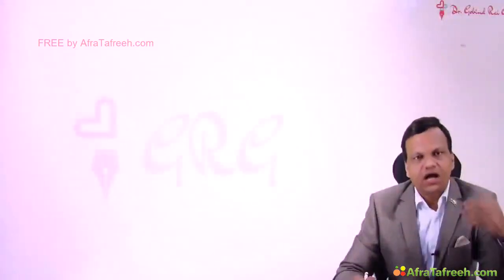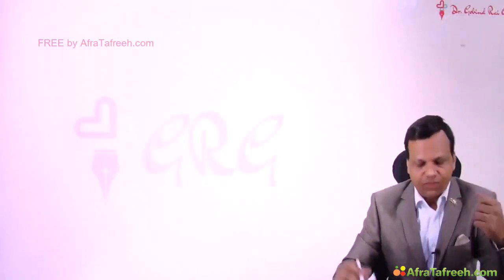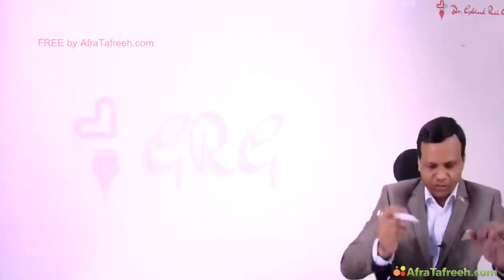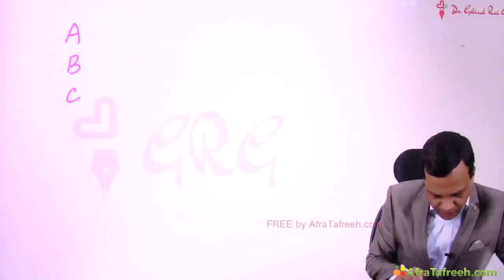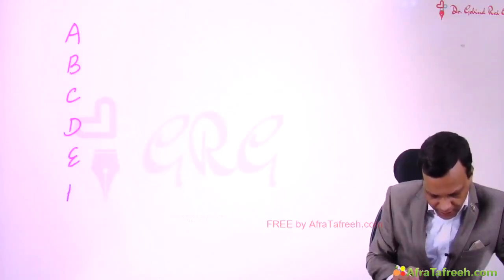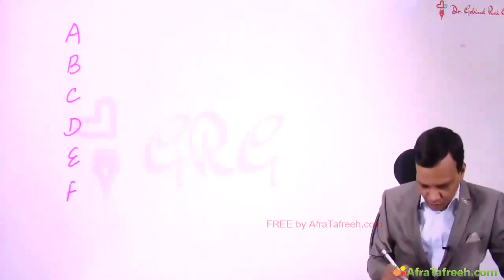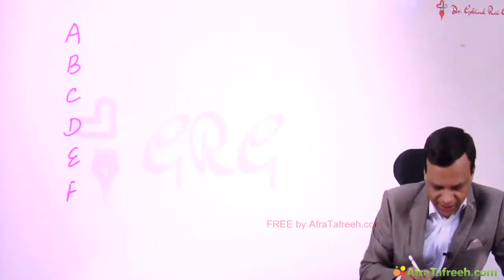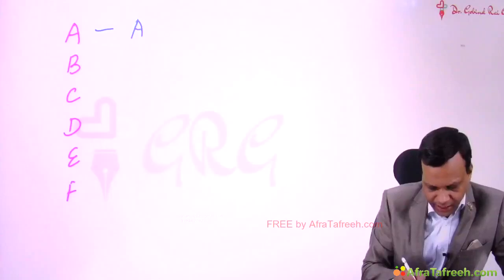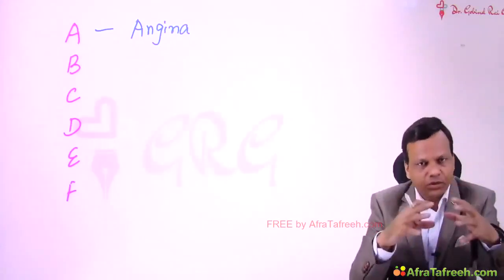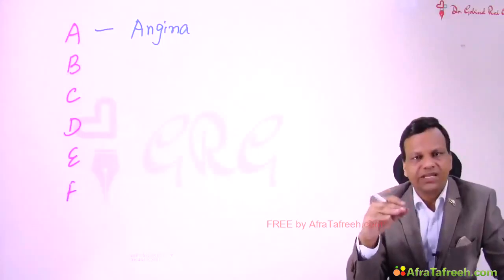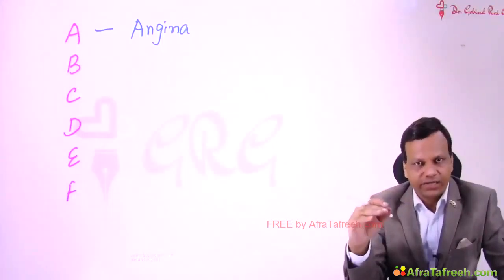Now we can discuss other uses of nitrates. The uses of nitrates you can remember from the mnemonic A, B, C, D, E and F. A we just discussed, A for angina. So nitrates are used in angina. In classical angina, their main mechanism is decrease in preload. In variant angina, their main mechanism is dilation of the coronary artery.